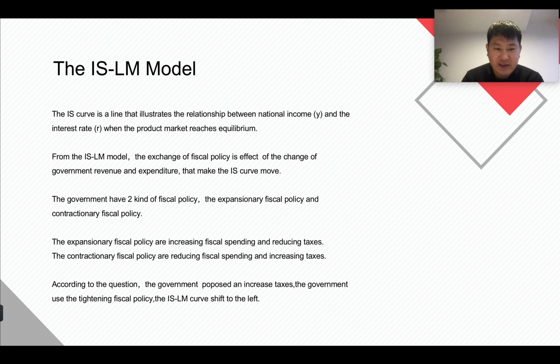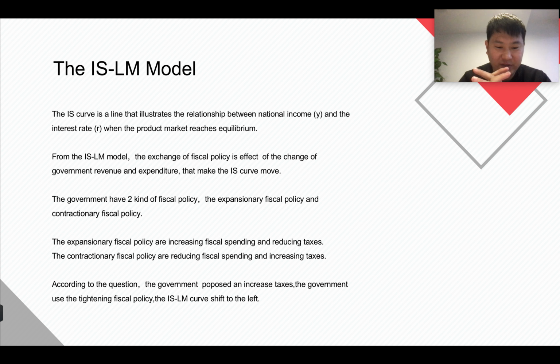There are 2 kinds of fiscal policies: the expansionary fiscal policy and the contractionary fiscal policy. The expansionary fiscal policy means increasing fiscal spending and reducing taxes. The contractionary fiscal policy means reducing fiscal spending and increasing taxes.